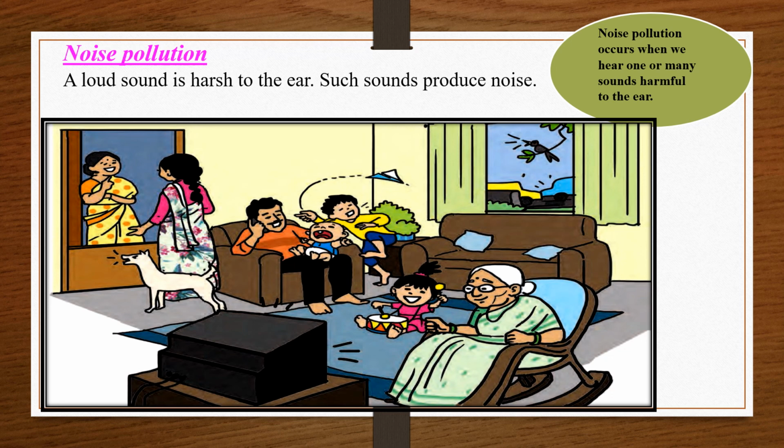And noise pollution occurs when we hear one or many sounds harmful to the ear. Now in this picture, you can see so many different types of sound coming at one time. Okay, the child crying, the crow making noise, then the loud television, then the dog barking, the child playing the drum loudly, the vehicles outside honking. Now these are all happening simultaneously, and they are causing noise pollution.